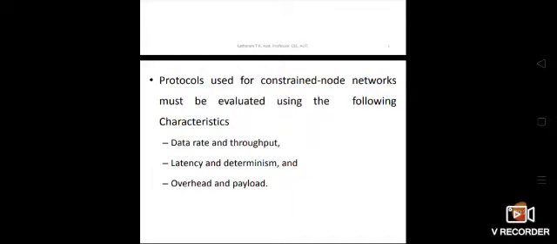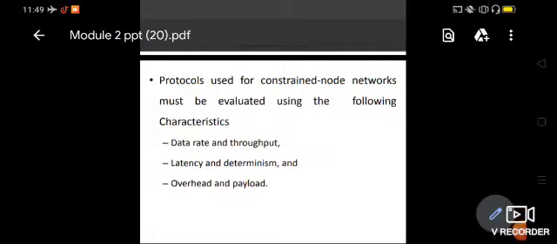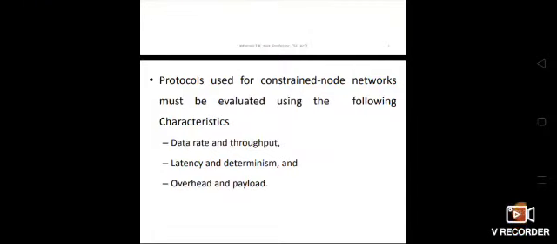You know what a constrained node network is, right? Constrained nodes operate in a constrained environment. Constrained environment in the sense memory will be less, power supply will be less, and there will be less processing power. And constrained node networks means the majority of the nodes in the network are constrained nodes.